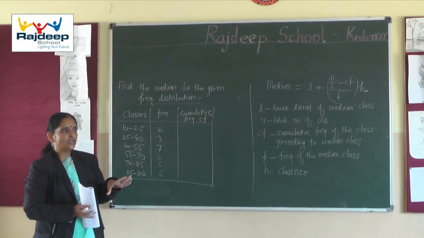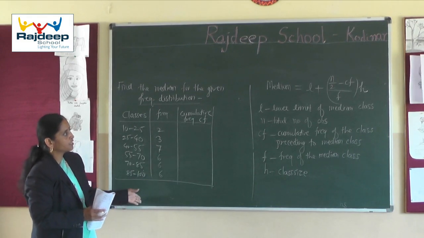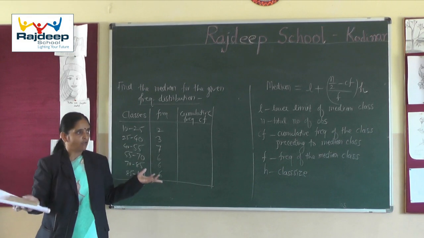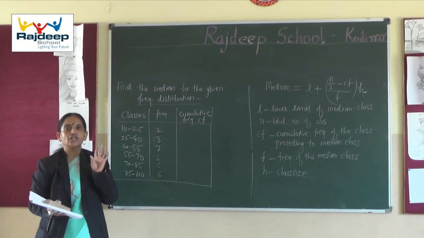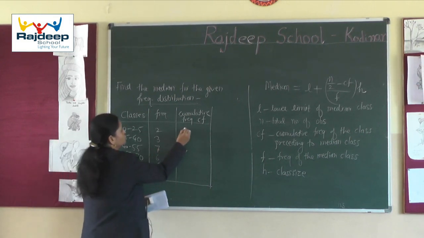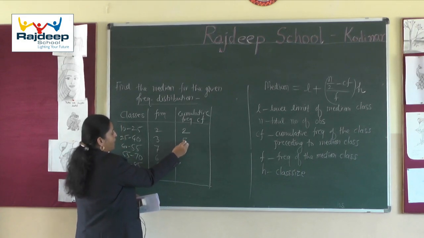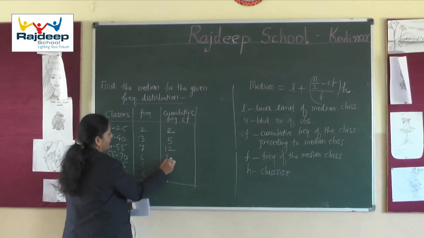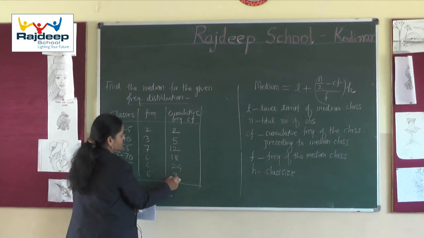What we have to see here is that we are going to divide the total distribution into 2 equal halves. So to get n by 2 and to get the median class, first our duty is to obtain the cumulative frequency. First is 2, then 2 plus 3 is 5, then 5 plus 7 is 12, and this is 18, and 18 plus 6 is 24, and 6 more is 30.